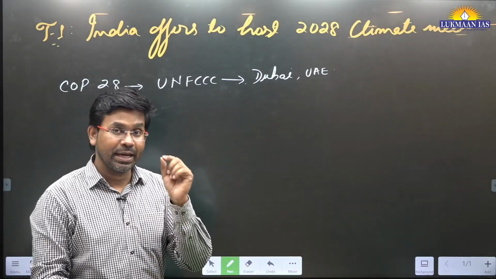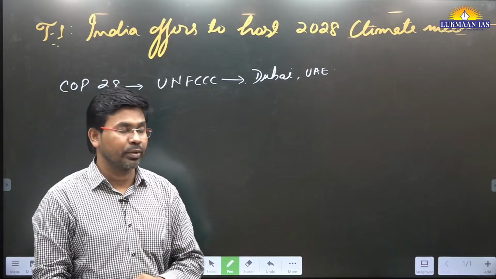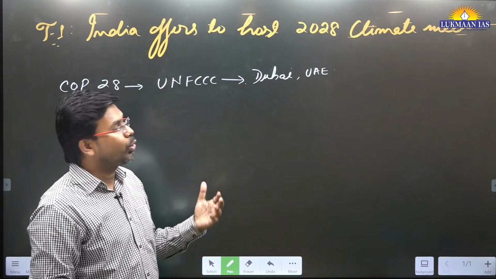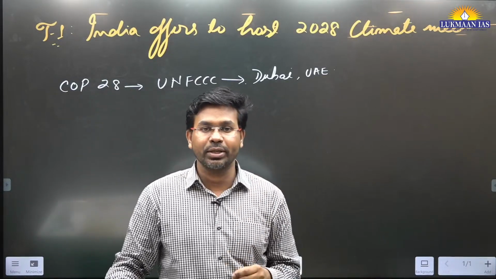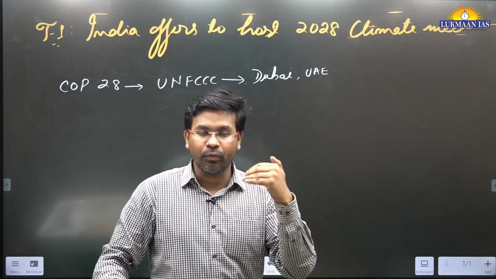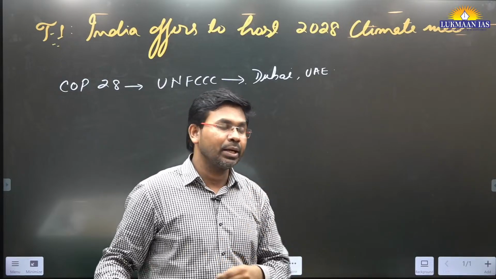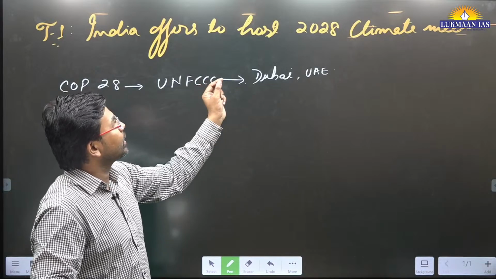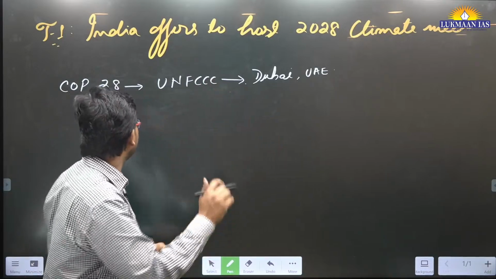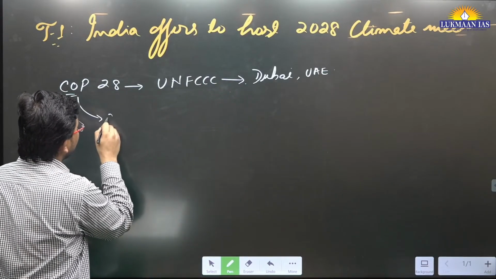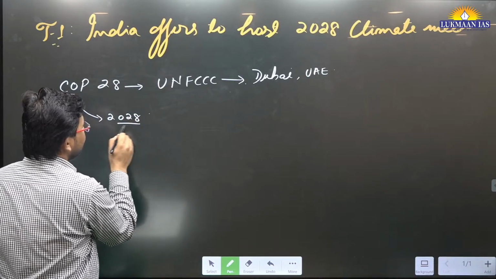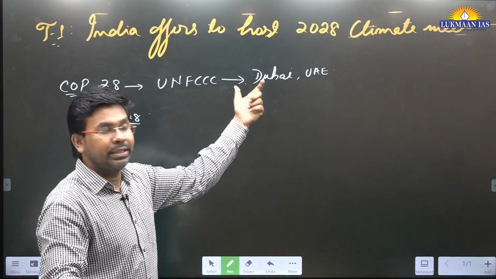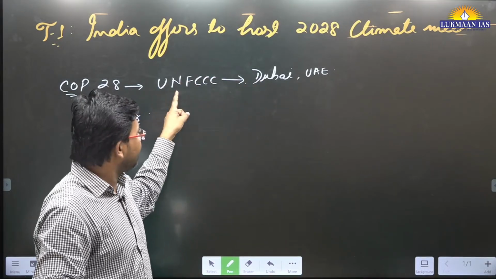The Prime Minister of India has talked about what India wants to do related to climate mitigation strategies. Although India did not talk about a new measure for reducing global warming, we have discussed that we are also interested to host the Conference of Parties that's going to happen in 2028. This is 2023. After 5 years, India plans to host the Conference of Parties to the United Nations Framework Convention